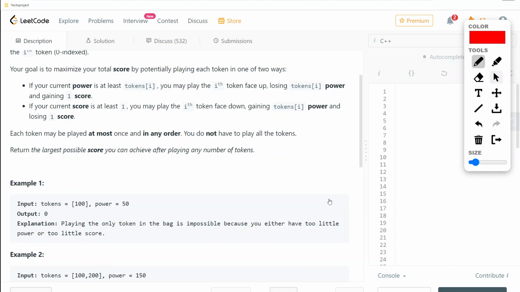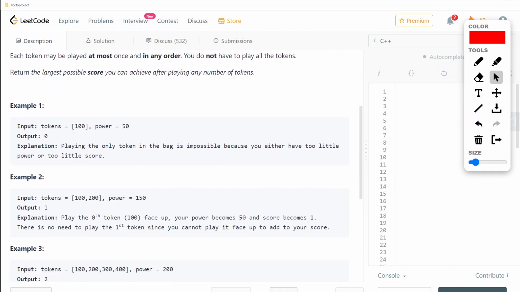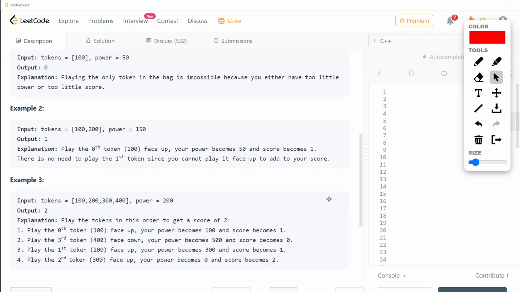So that's why in this third example which is being given to us, we had played this as face up, and this we have played face down. The first one was this one, the second one was this one. We have played this so that we gain some power.